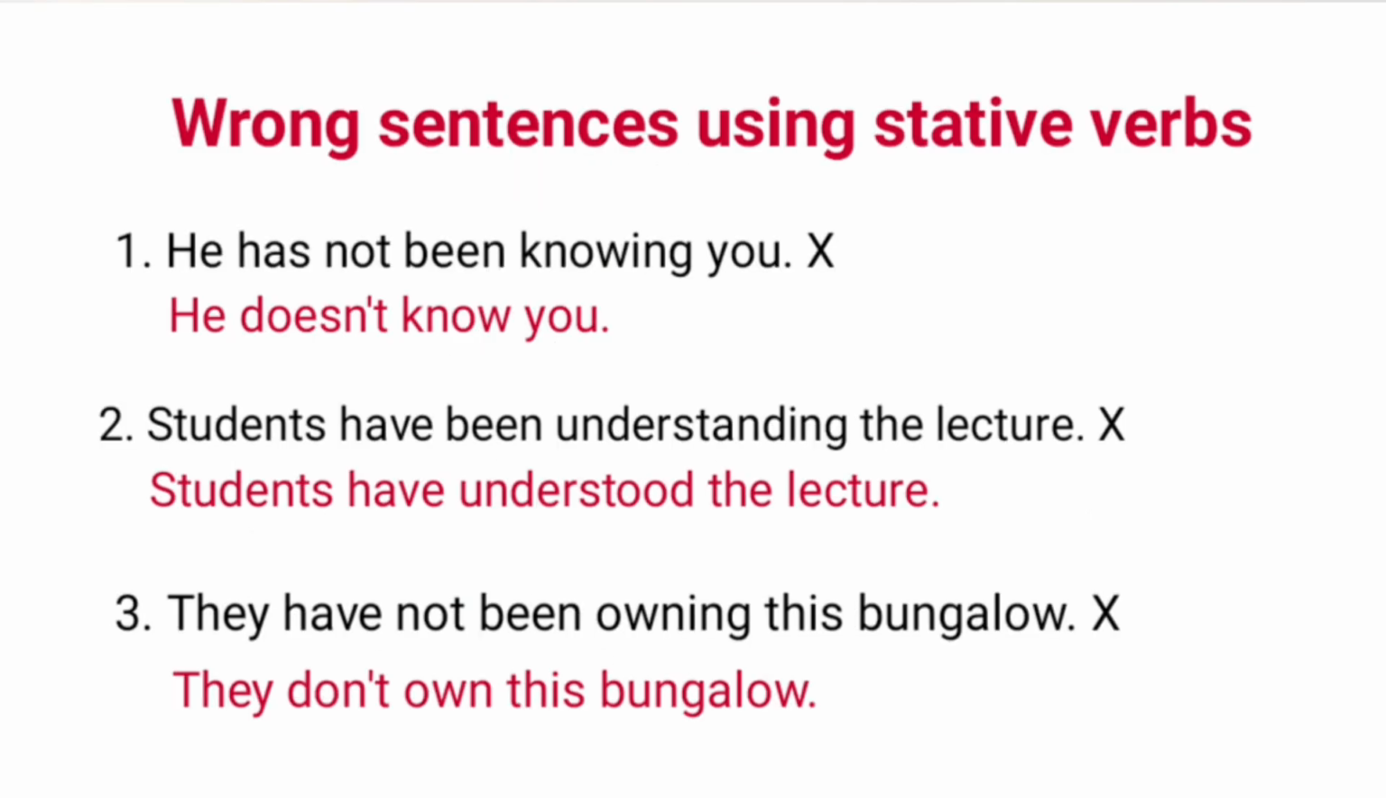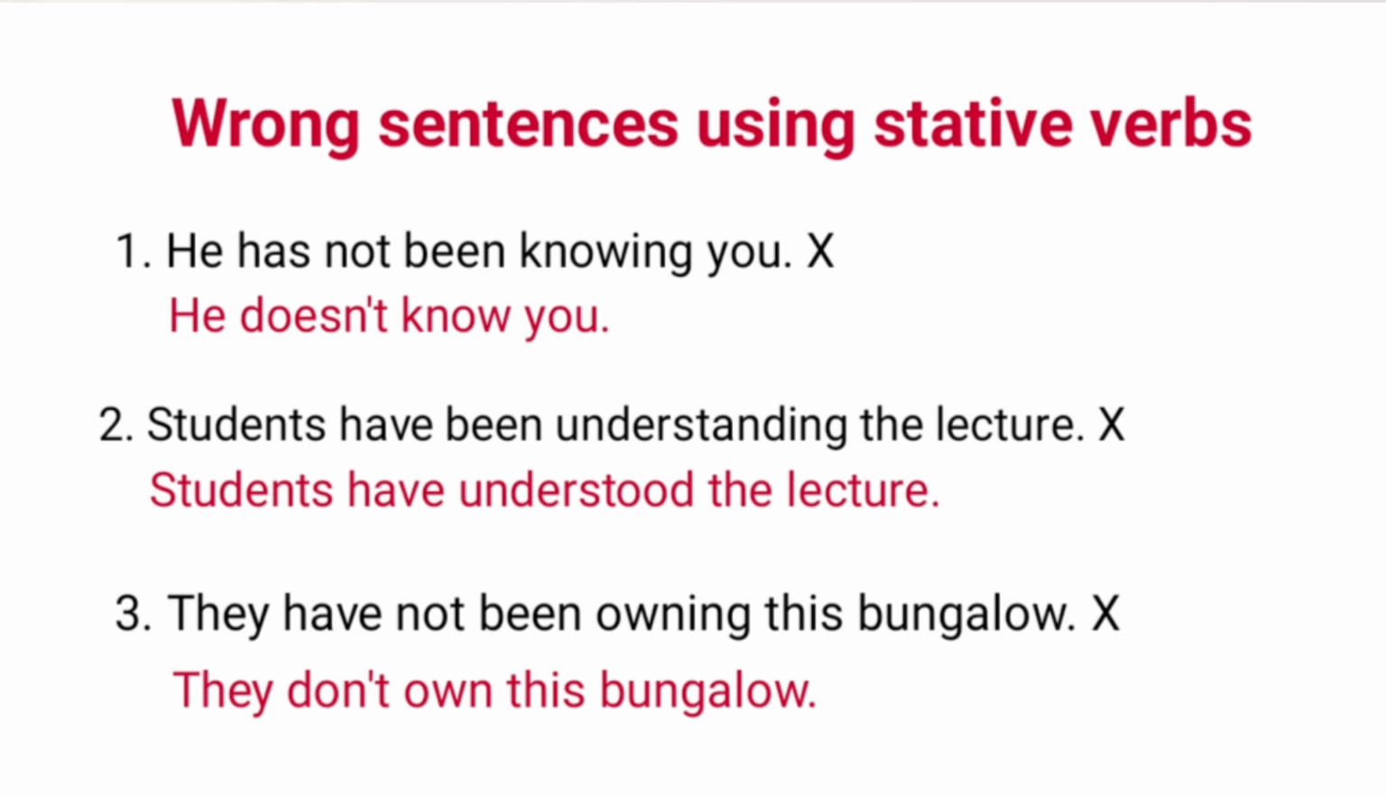Here are some examples of wrong sentences in which present perfect continuous tense is used with stative verbs. First, he has not been knowing you. This is a wrong sentence. Here, know is a stative verb and we can't write has not been knowing. Its correct form can be he doesn't know you.